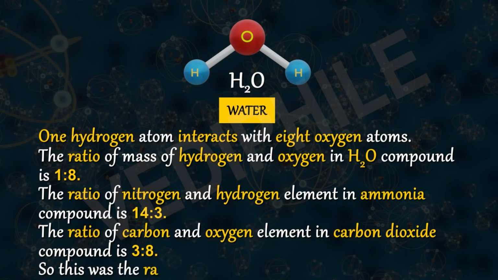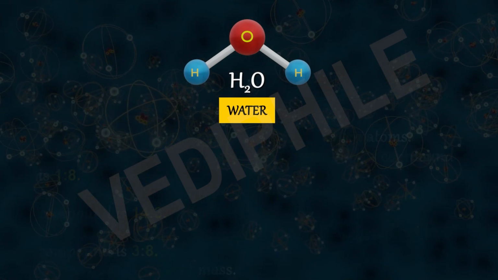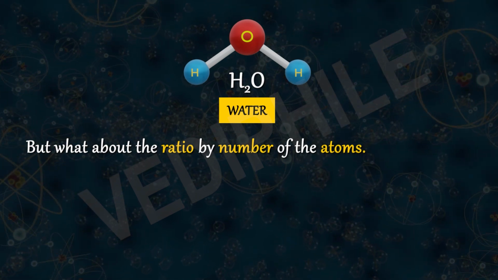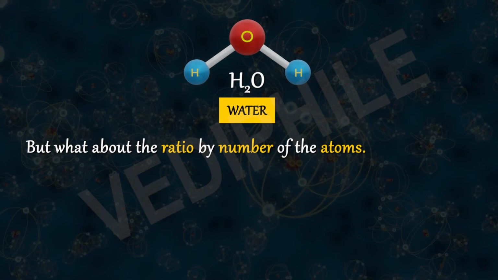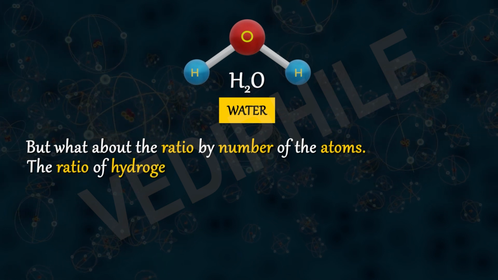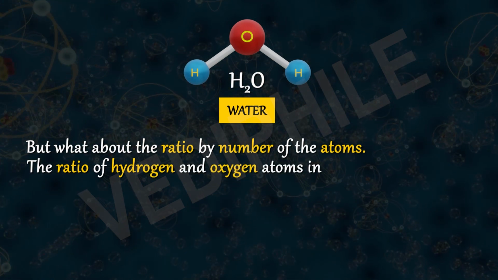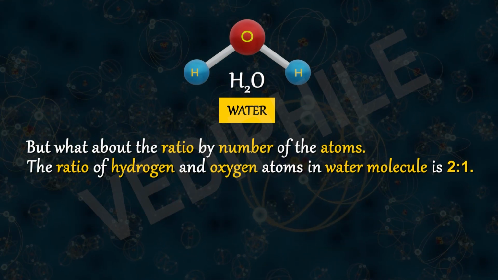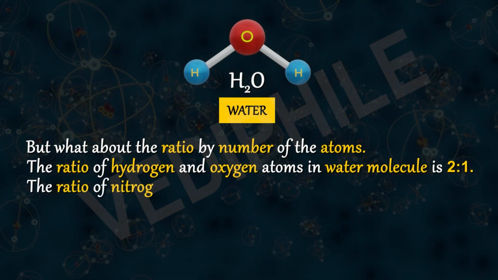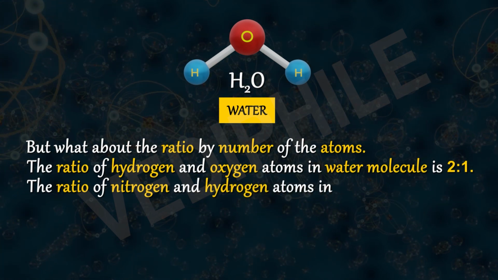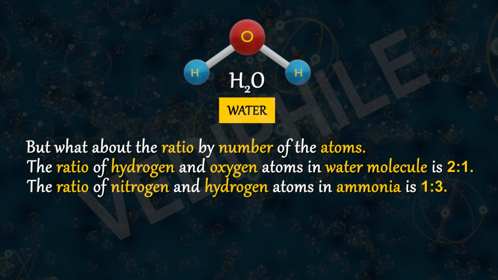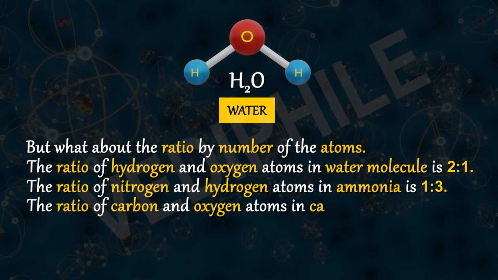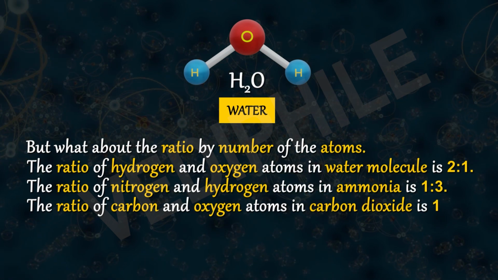So this was the ratio of mass. But what about the ratio by number of the atoms? So the ratio of hydrogen and oxygen atoms in water molecule is 2:1. And the ratio of nitrogen and hydrogen atoms in ammonia is 1:3. The ratio of carbon and oxygen atoms in carbon dioxide is 1:2.